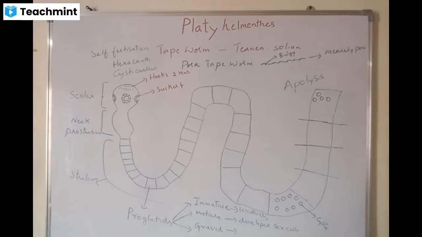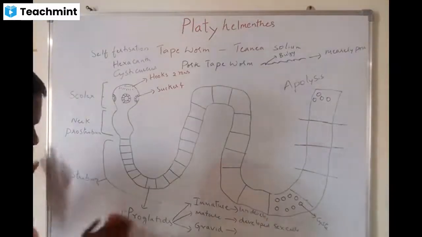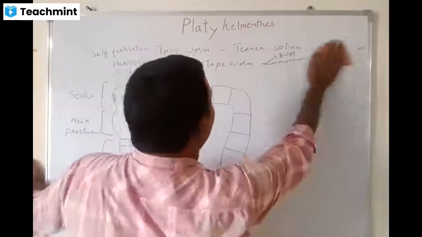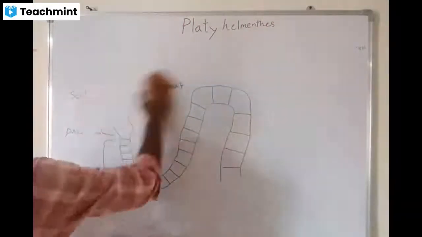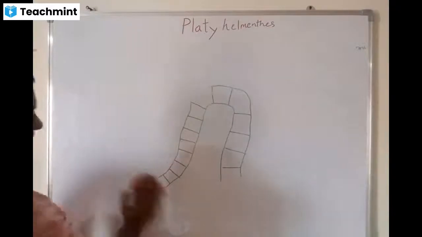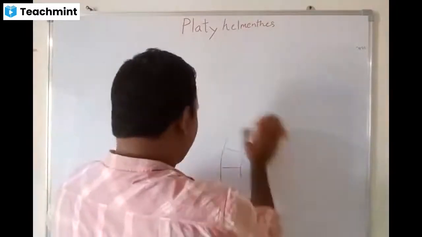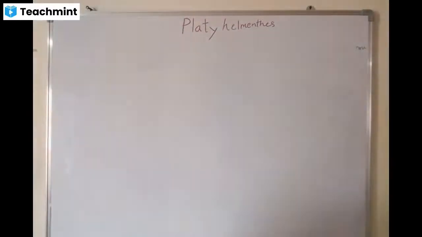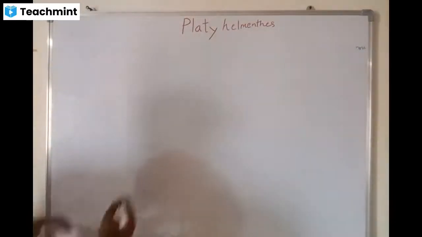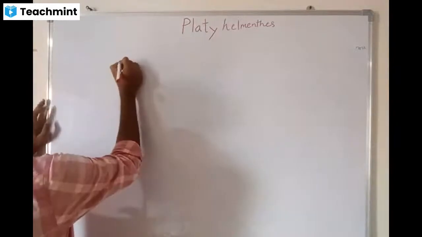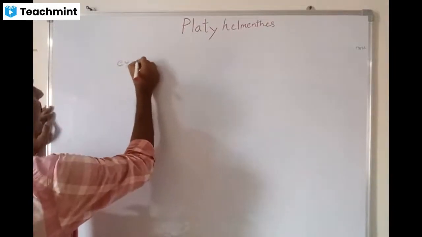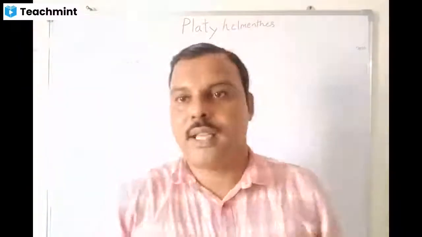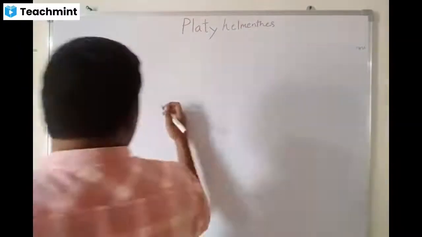Planaria. Planaria is a free living form of the Platyhelminthes. They have a different body structure, and it is freshwater. We can see for the first time eyes, even though not developed very much, but they have sense organs, that is eyes.